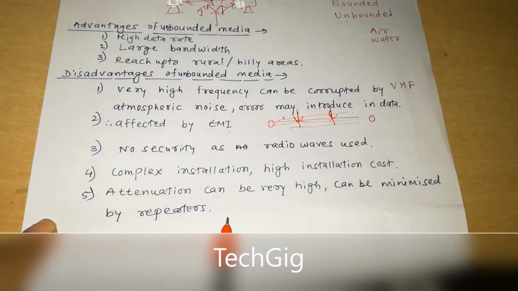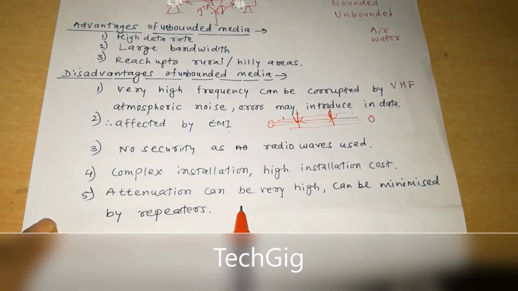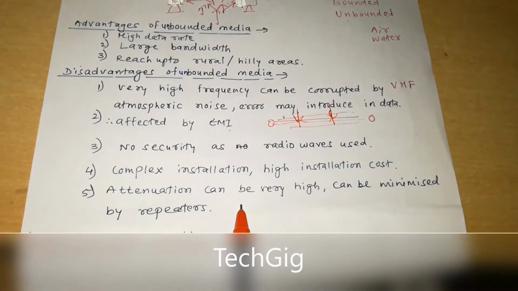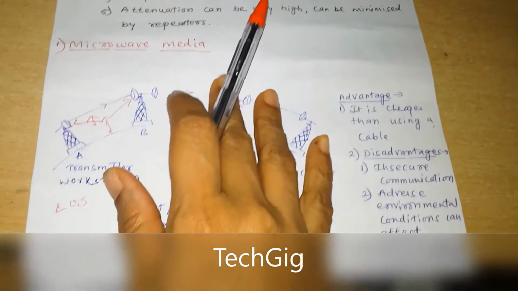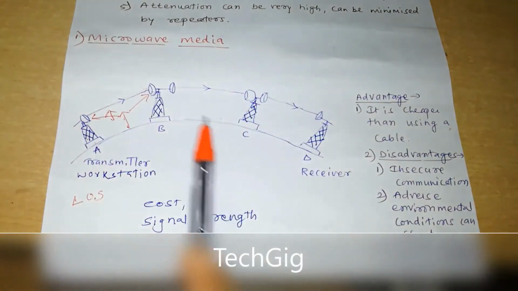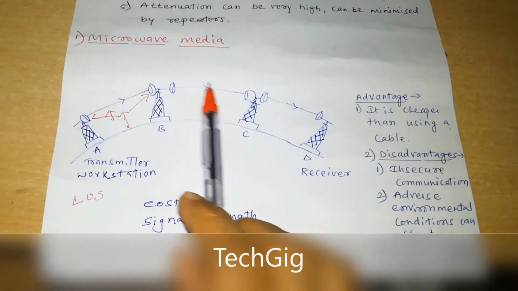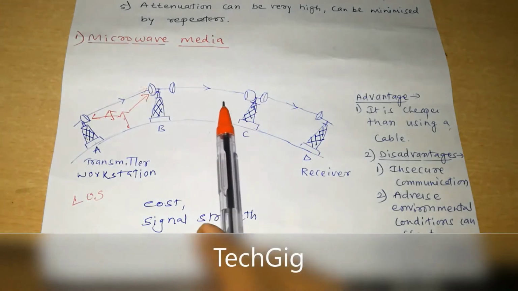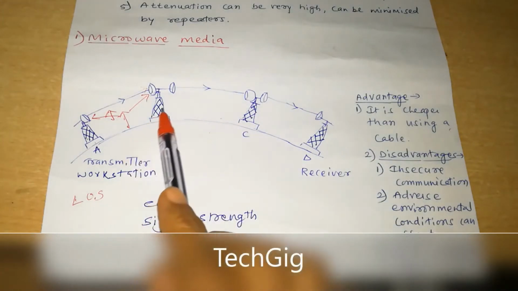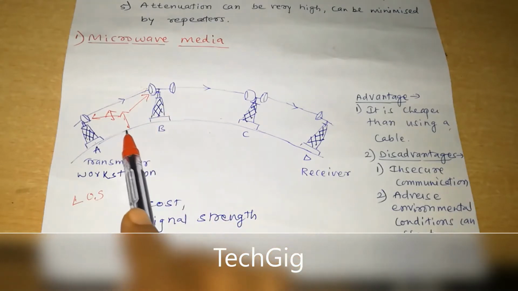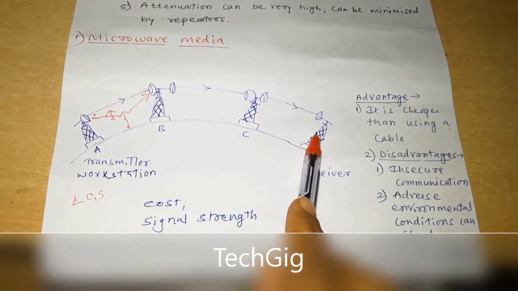So what is unbounded media? What are the types of unbounded media? That we will discuss one by one. The first one is microwave media. Here in the figure you can see this microwave media uses high frequency radio waves.